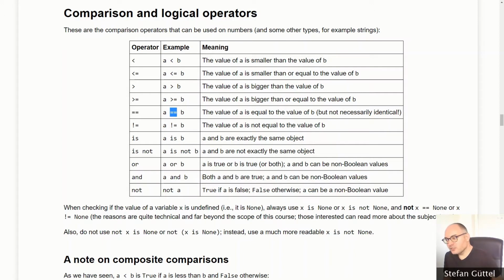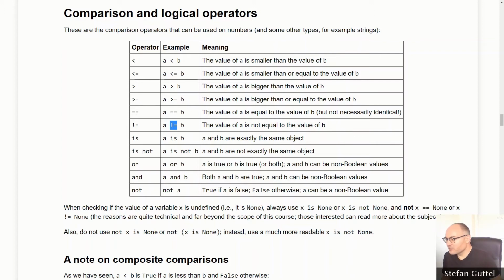Well, because the single equals symbol has already been used in another context. Remember, that's what we use for assigning values to variables. So in order to check for equality, we need another symbol, and in Python it is this double equal operator. If we want to check that two variables do not have the same value, we use this exclamation mark equal notation here. And there are some other operators.